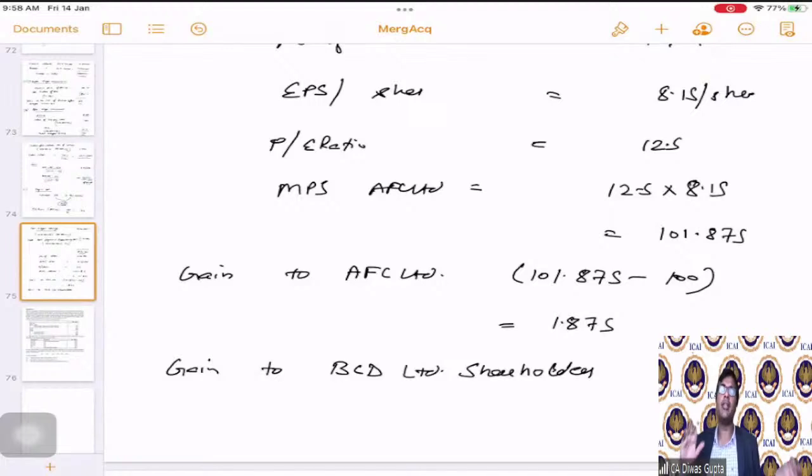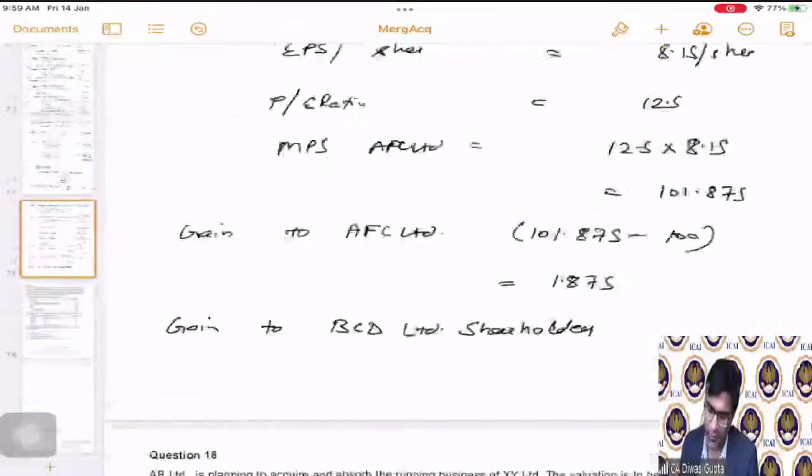AFC is very simple because the company is continuing. We have calculated the new EPS, the PE ratio, the new MPS. Using the new MPS, we have compared the existing price and worked out the net benefit. But BCD, what do you feel? What are the BCD Limited shareholders going to get after this?